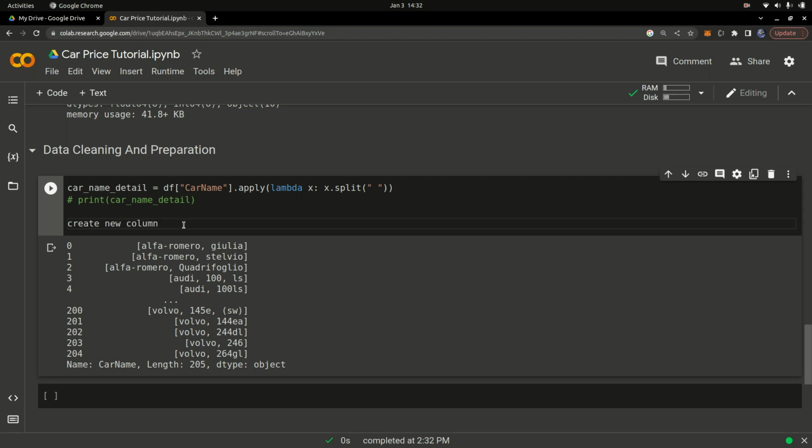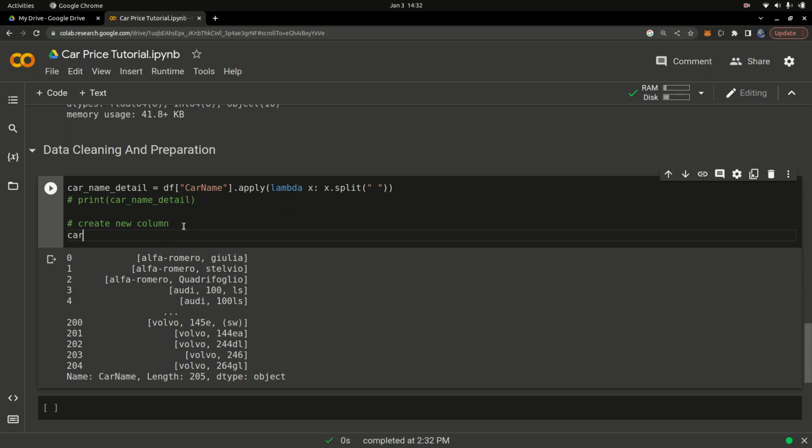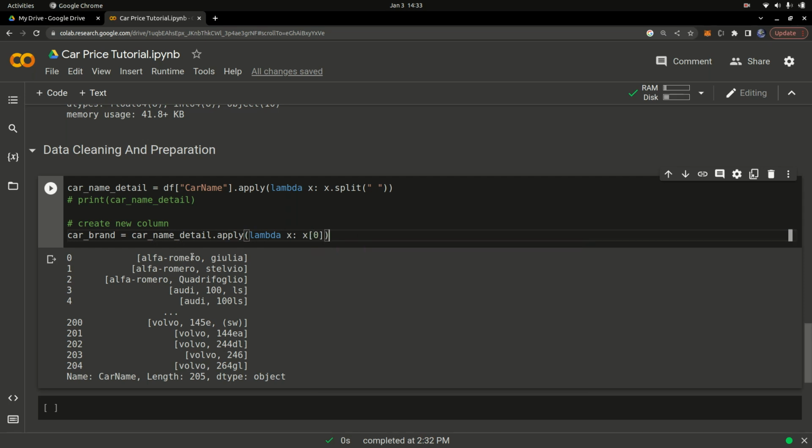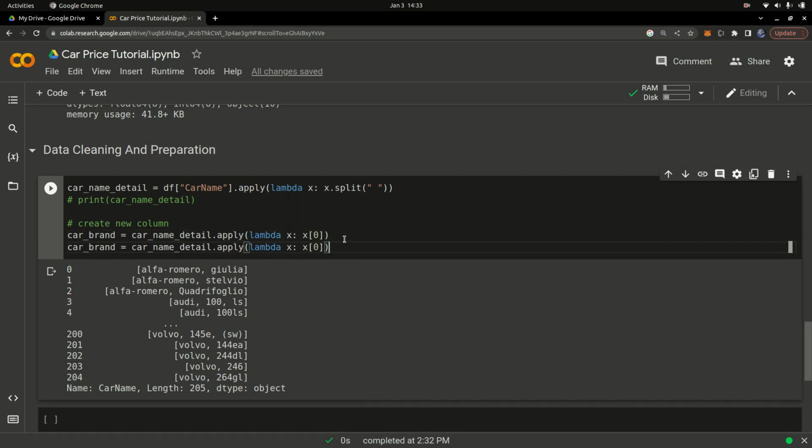I'm going to say car underscore brand is going to be equal to car underscore name, which is what we have, car name underscore detail dot apply, and we're going to pass in a lambda. Lambda is going to take in x, and you're going to simply get the first index, which is going to be the brand of the car. Let me copy this and paste it again. The first one is the name of the brand, and the name of the car is going to be at index 1.